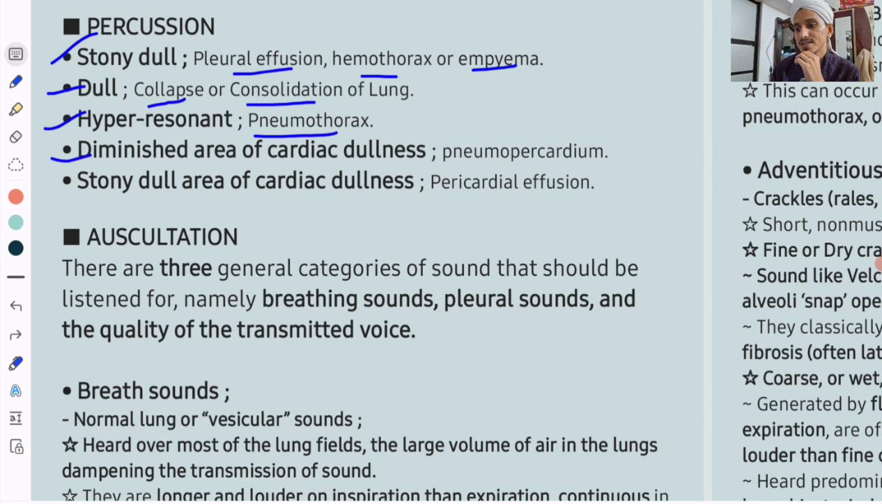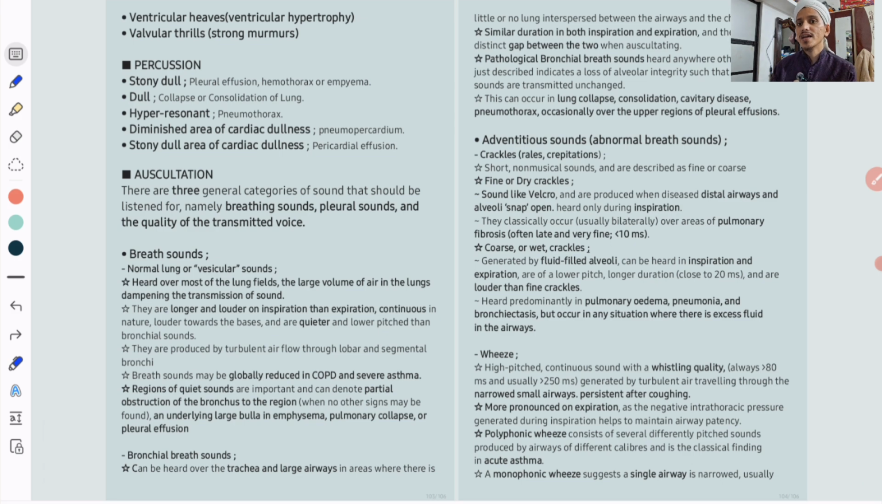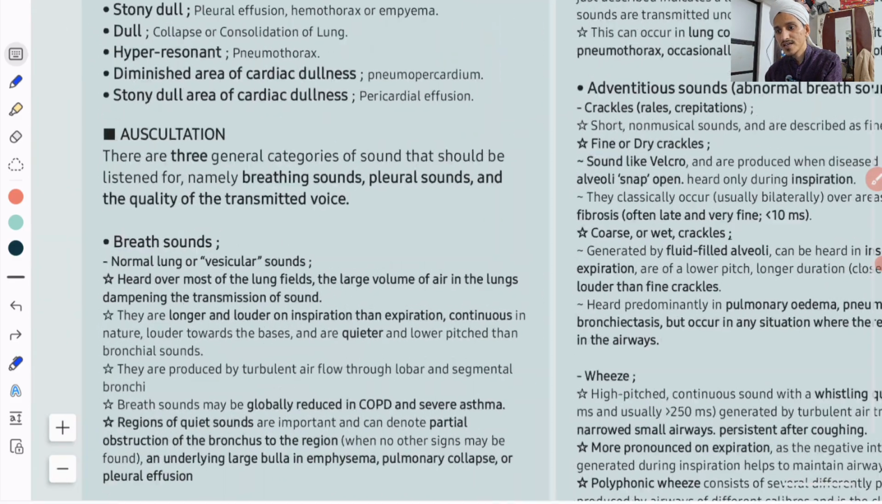Diminished area of cardiac dullness, what does that mean? That means air is present in between the parietal pericardium and visceral pericardium. That's why there is diminished area of cardiac dullness. Stony dull area, so some fluid is there, pericardial effusion you will see. So this is not actually seen. The most important examination which we do in respiratory clinical examination is auscultation. Auscultation is very important in respiratory examination. That's why we should know auscultation.